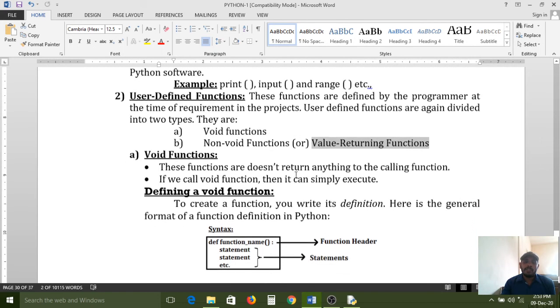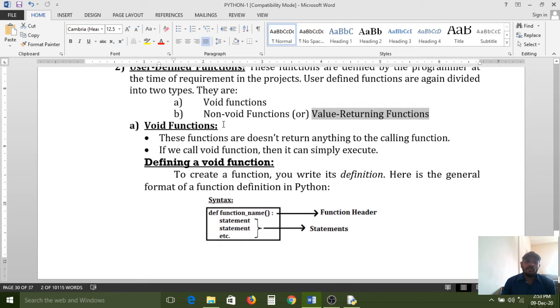Void functions do not return anything in the programs. If you call a void function, it executes and control returns back. But non-void functions, or value returning functions, compulsorily return one value to the calling place.